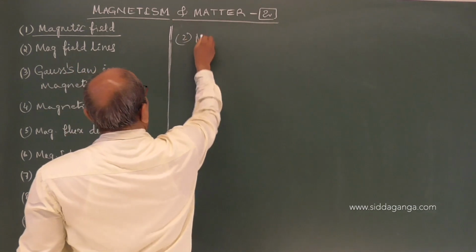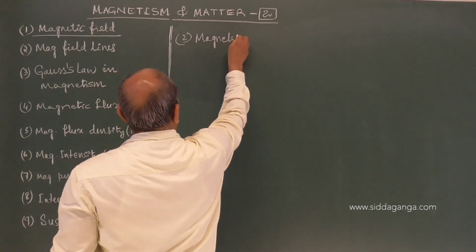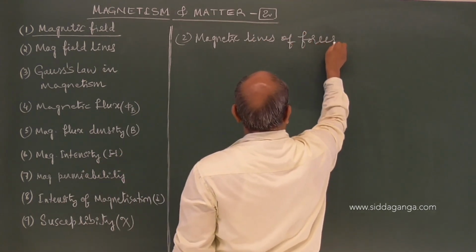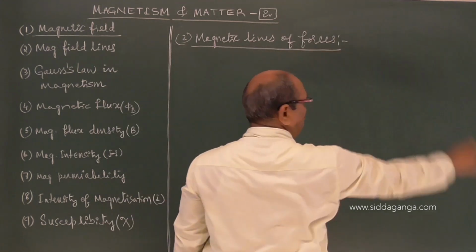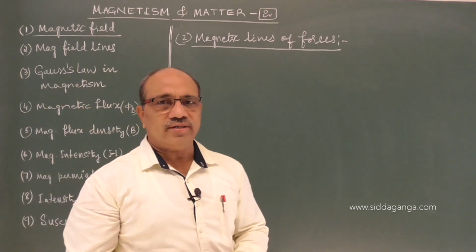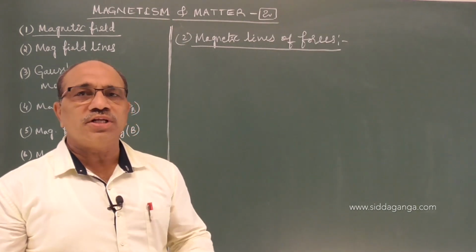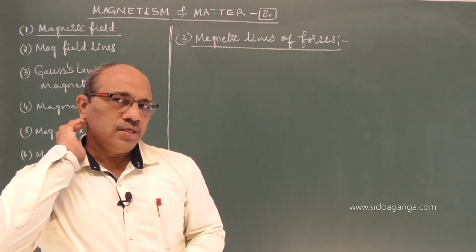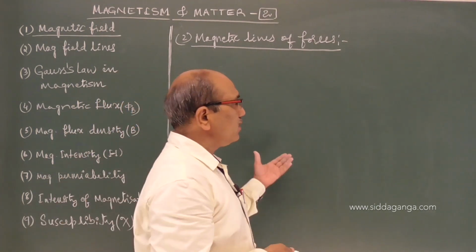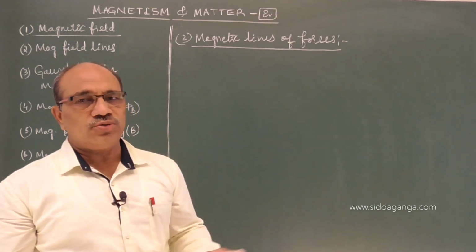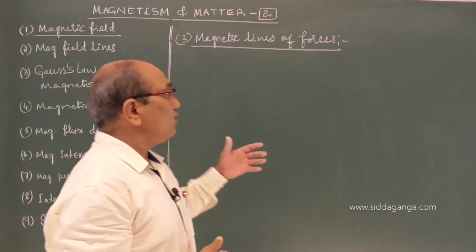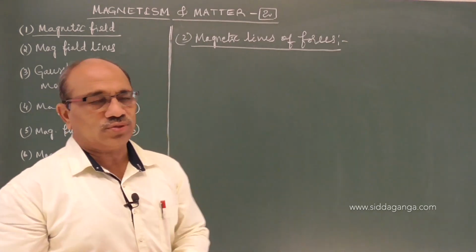The second term: magnetic lines of forces, or magnetic field lines. In electrostatics we defined electrostatic field lines as the lines drawn in an electric field along which a unit positive charge tends to move. Similarly, equivalent to the unit positive charge, we consider here a free north pole, an imaginary one. Then we define magnetic lines of forces on that basis.